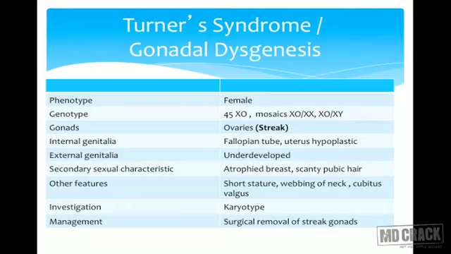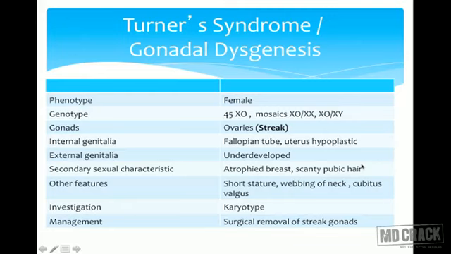But these ovaries are not well developed. They are streak gonads, so they don't really secrete estrogen. That is why internal genitalia, that is fallopian tubes and uterus, will be hypoplastic. External genitalia will also be underdeveloped. Even secondary sexual characteristics like breast would be atrophied. Scanty pubic hair would be there.